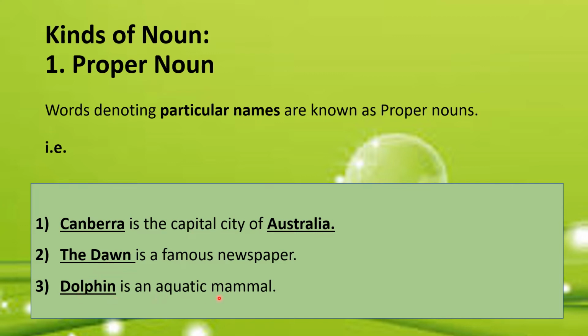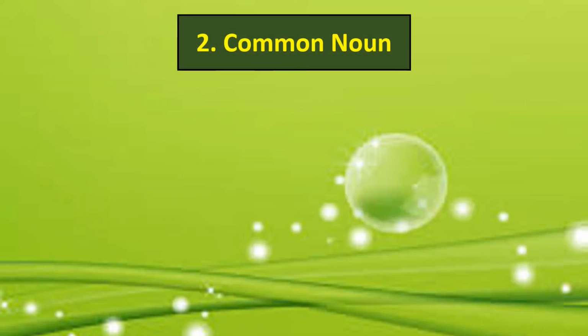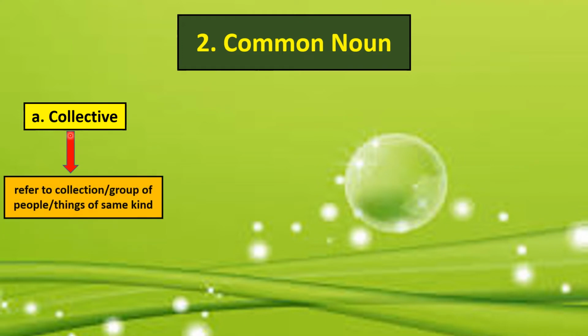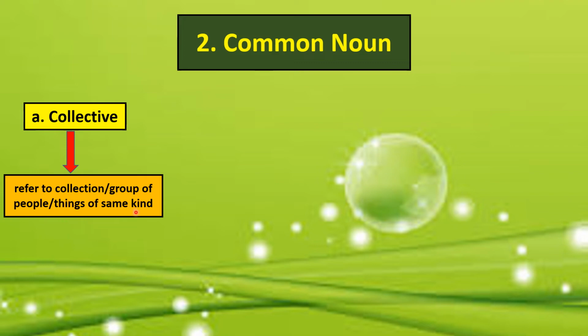Dolphin is an aquatic mammal. Dolphin here is name of a particular mammal which lives in water, so it is a proper noun. Let's move on and talk about the second kind of nouns, which are known as common nouns. The first kind of common noun is known as collective noun. And collective noun may be defined as the name of group or collection of people or things of same kind.